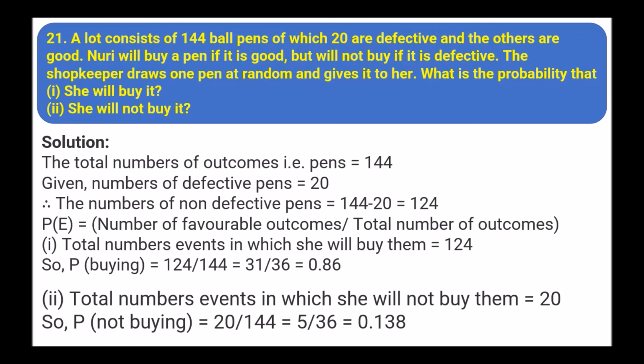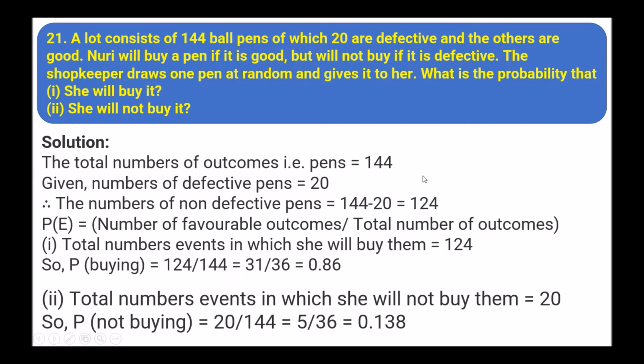Next, a lot consists of 144 ball pens, of which 20 are defective and the others are good. You will buy a pen if it is good, but will not buy it if it is defective. The shopkeeper draws one pen at random and gives it to her. What is the probability that she will buy it? She will not buy it.